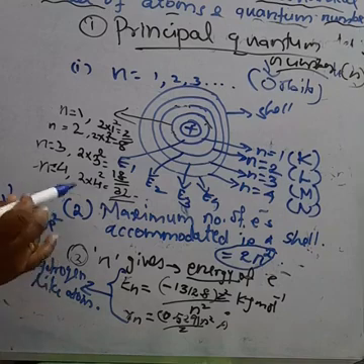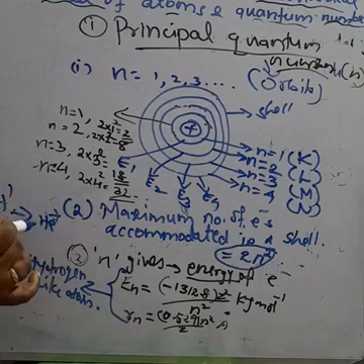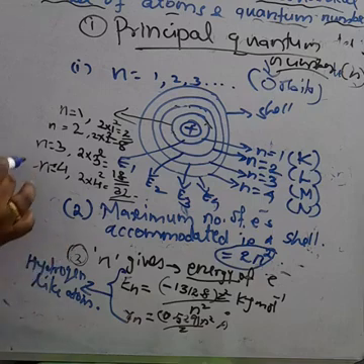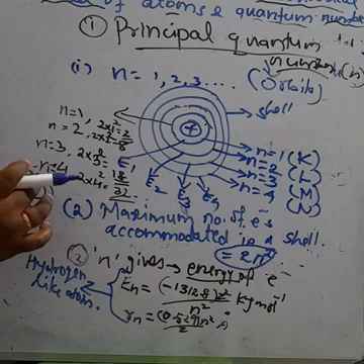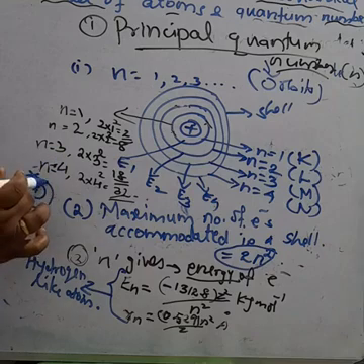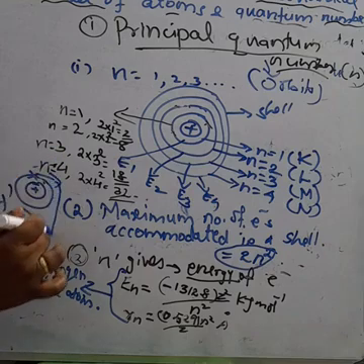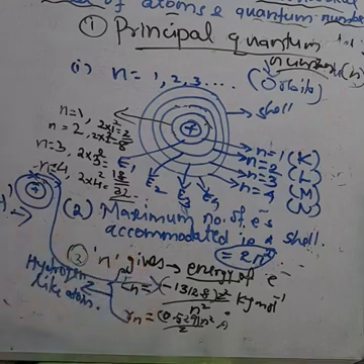Hydrogen, atomic number 1, only 1 electron, so only 1 orbit is there. So the energy of this electron is minus 1312.8 by n square into Z square kilojoule per mole.